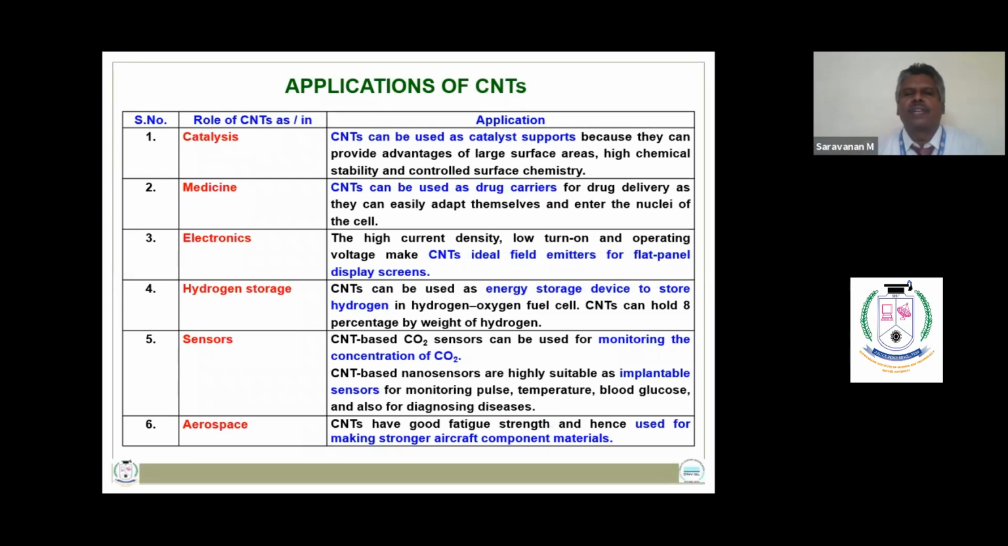So carbon nanotubes find applications in catalysis as catalyst support. Carbon nanotubes can be used as drug carriers in medicine. Carbon nanotubes can be used as ideal field emitters for flat panel display screens in electronics. Carbon nanotubes can be used as energy storage devices in hydrogen oxygen fuel cells. So carbon nanotubes can be used as sensors for monitoring the temperature, blood glucose, etc. And carbon nanotubes can also be used for making stronger aircraft component materials.